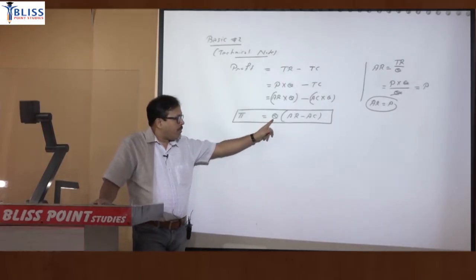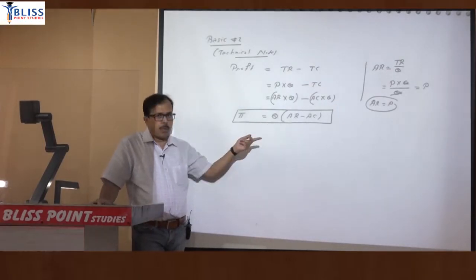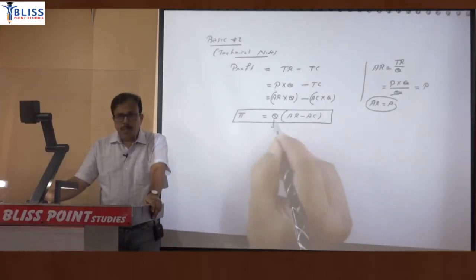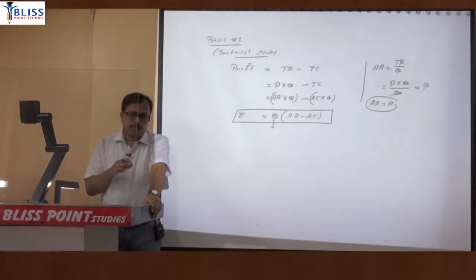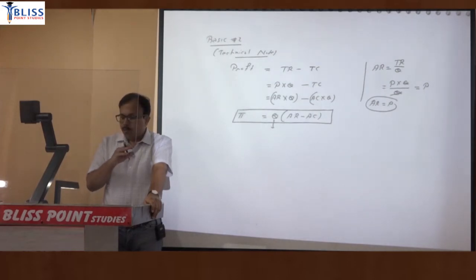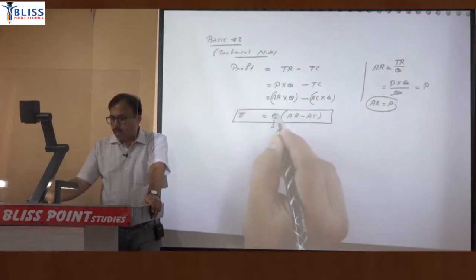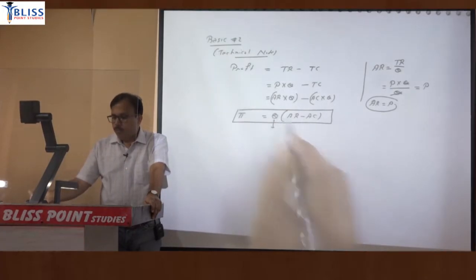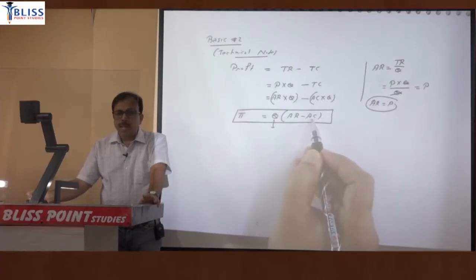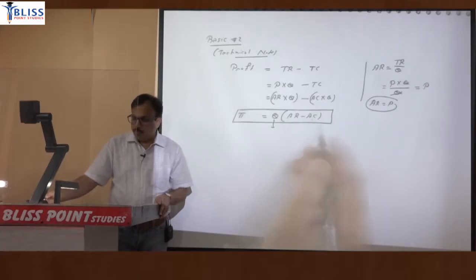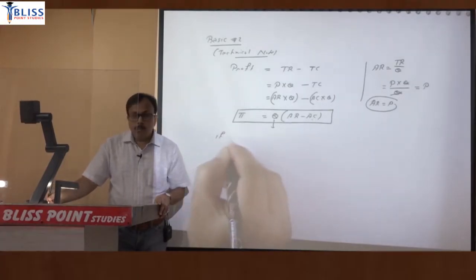Now how will we get this quantity? This quantity is output. You will get this quantity when you equate MR with MC. So when we equate marginal revenue with marginal cost, we get the profit maximizing quantity. So by equating MR with MC, we get this Q. But the term in the bracket can be positive, it can be negative, or it can be 0. So there are three possibilities.